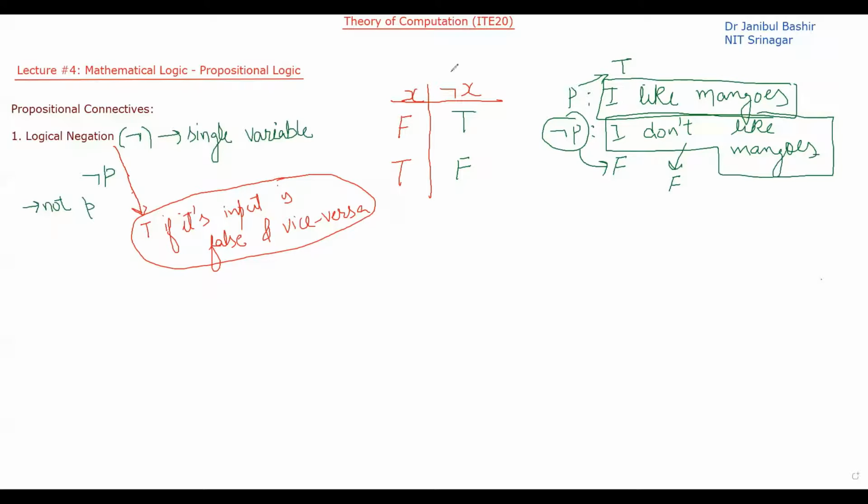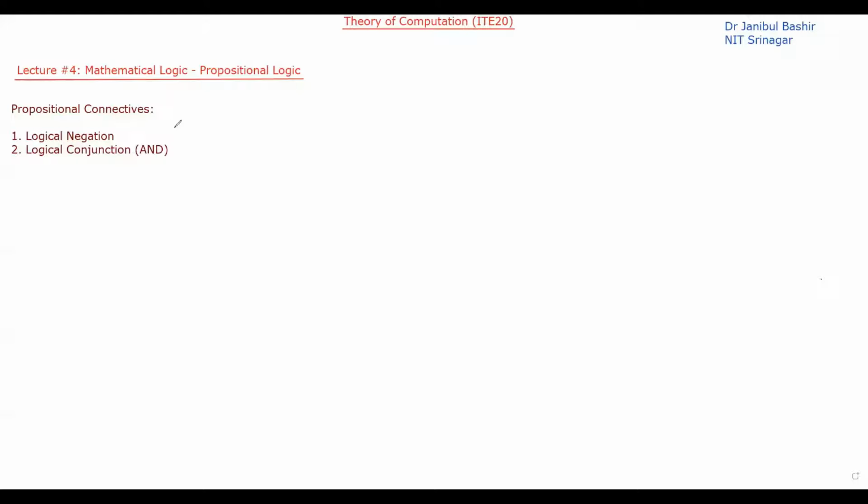Okay, now let's discuss the second connective. The second propositional connective is logical conjunction. It is a binary connective. Binary means that it will have two propositional variables as inputs.